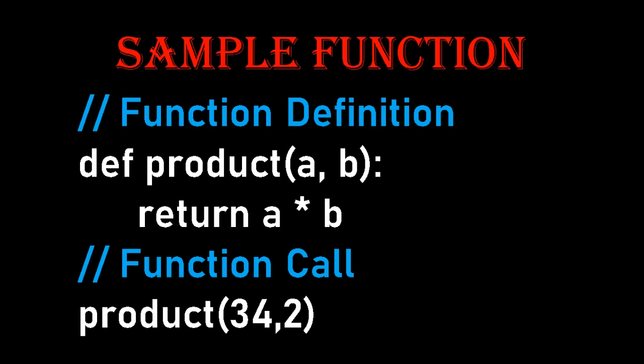Then you have a function call. How to call the function? Now we have completed the function definition. We are going to call the function now. So product, with the function name, you have to give the values to the arguments. I am giving the values 34, 2. So both will be multiplied and you will get the answer 68.